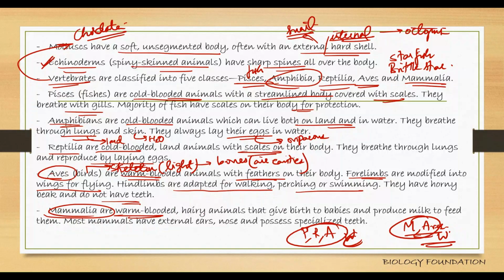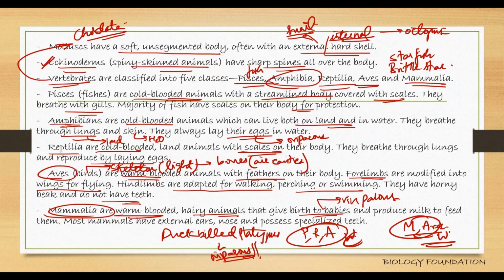Mammals are warm-blooded. They are hairy animals. They give birth to young ones, so they are said to be viviparous, except one, the duck-billed platypus. It is the only mammal which lays eggs; it is oviparous. They produce milk to feed their young, and this milk is produced by specialized glands known as mammary glands, hence the name mammals. Most mammals have external ears, nose, and possess specialized teeth.